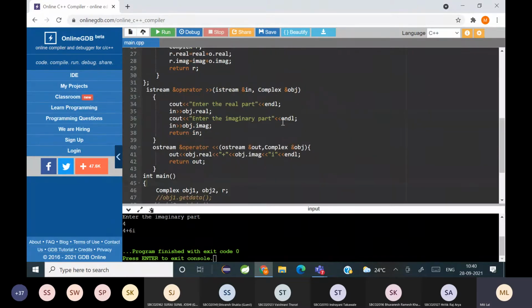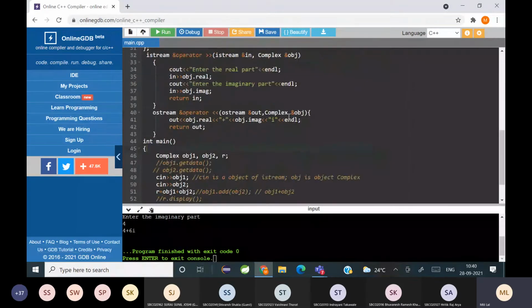Yes, ma'am. Okay, so this is how you can convert a code.